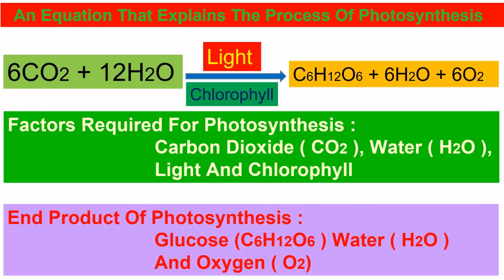The equation that explains the process of photosynthesis is as given in the picture. The factors required for photosynthesis are carbon dioxide, water, light and chlorophyll. And the end products are glucose, water and oxygen.